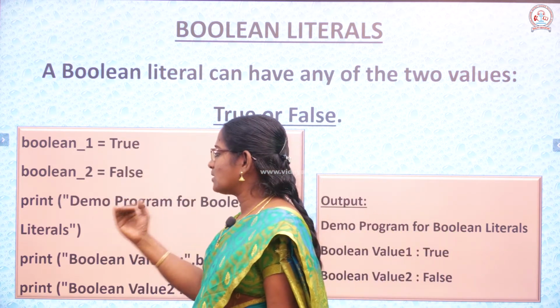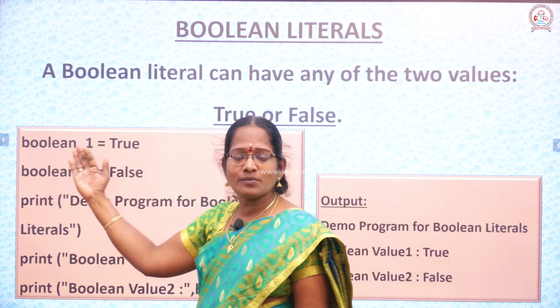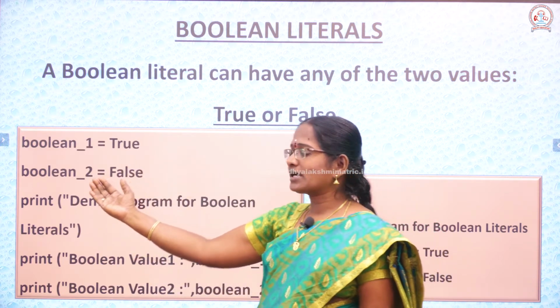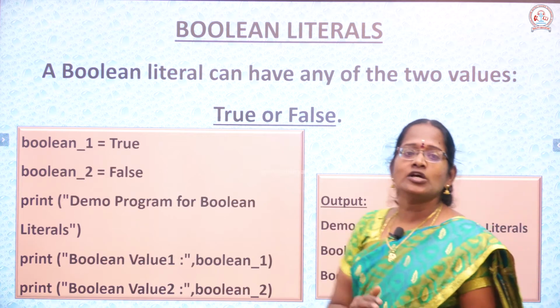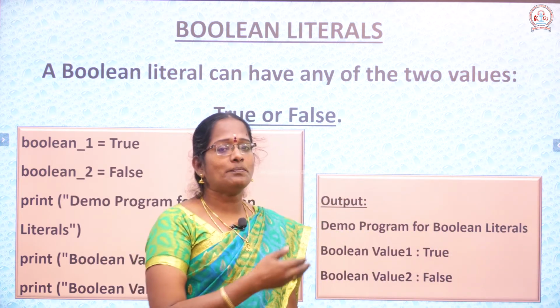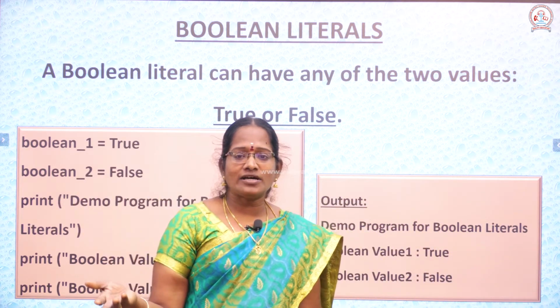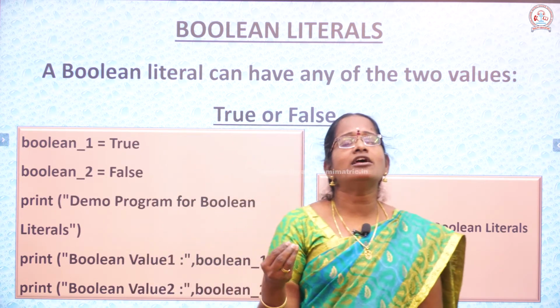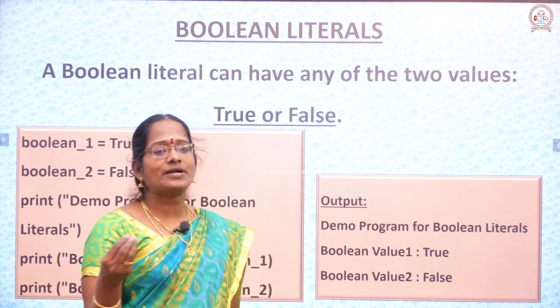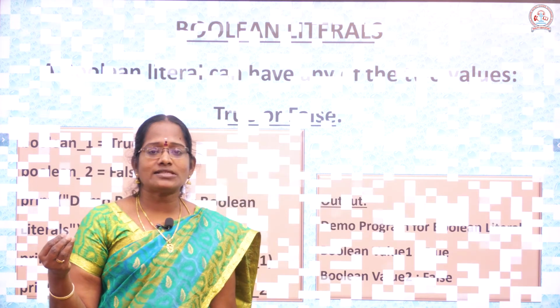So we entered some more things. Okay, the first variable contains True, and the second variable contains the value False. So this program is executed and automatically prints the demo program: the first variable contains the True value, and the second variable contains the False value. Automatically this will be displayed on the screen.